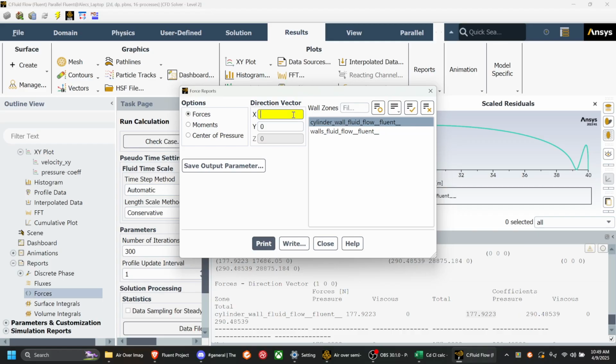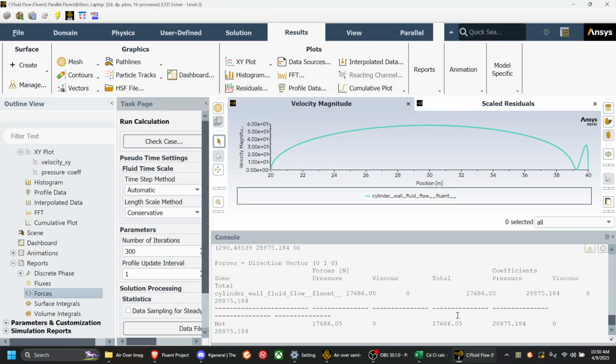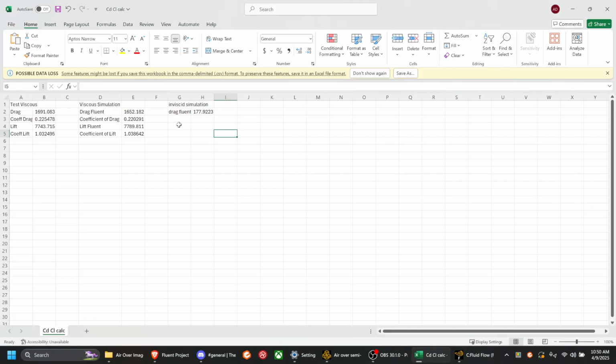No, that's all it changes. And then we have a significantly larger lift than we had the other time, because viscosity reduces lift.